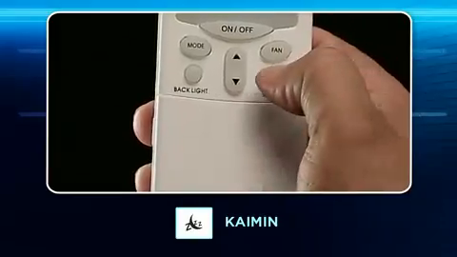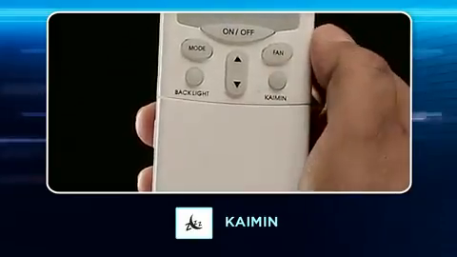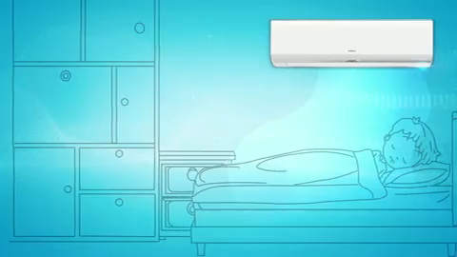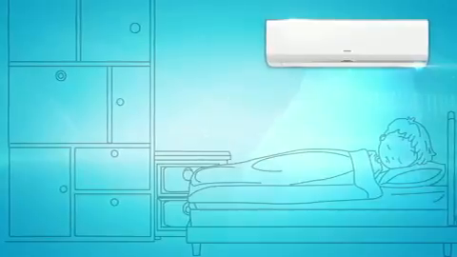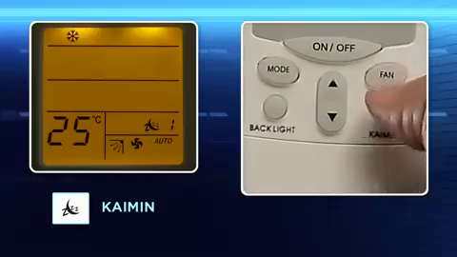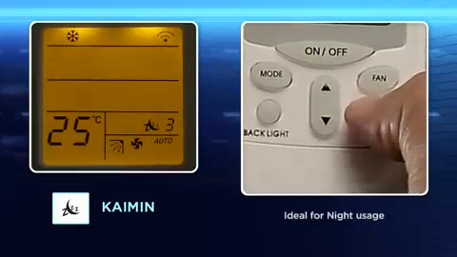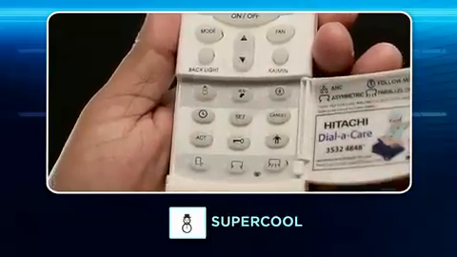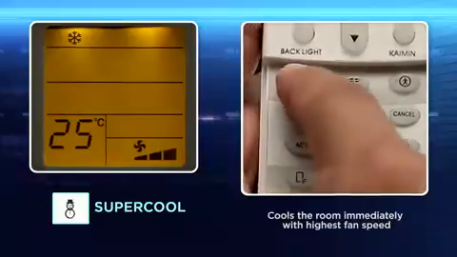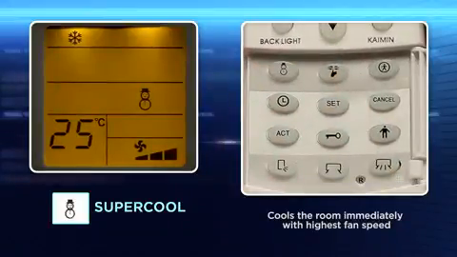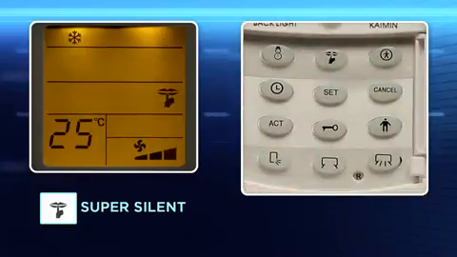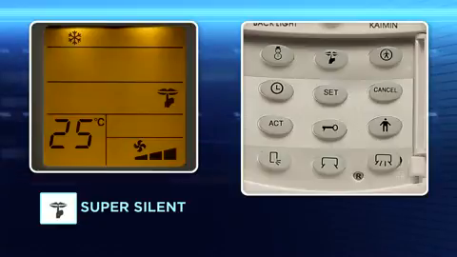Kamin. Kamin function is recommended for night usage. Kamin mode automatically controls the room temperature to provide optimum cooling without creating a chill effect. 1 to 4 degrees of Kamin can be selected by pressing the Kamin key. Super cool. Use the super cool mode for extra strong airflow and cooling. Super silent operation. Use this key for uninterrupted sleep during night, so you wake up fresh.